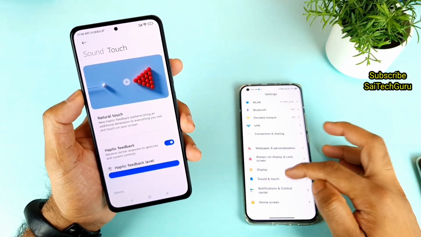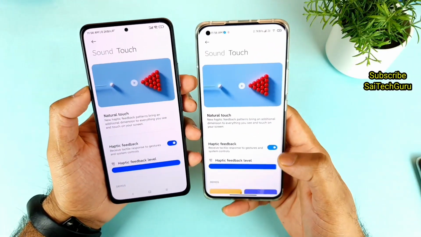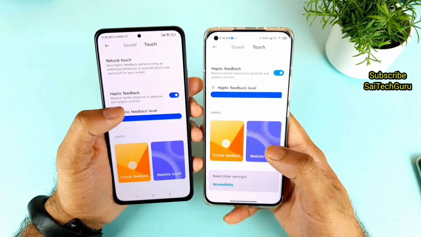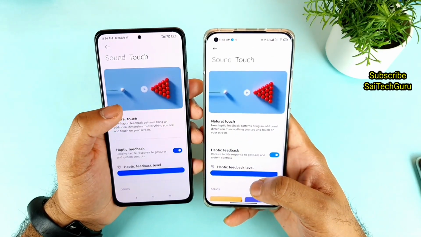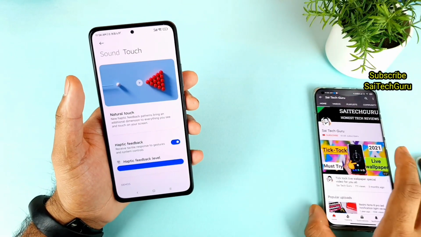This is the same kind of implementation which was present previously in the MI11 device. So this is the MI11 device, friends, which I am using, as you can see here. It has the same kind of haptic feedbacks, everything the same, top and bottom. The same kind of thing got implemented even in the MI11X device as well.